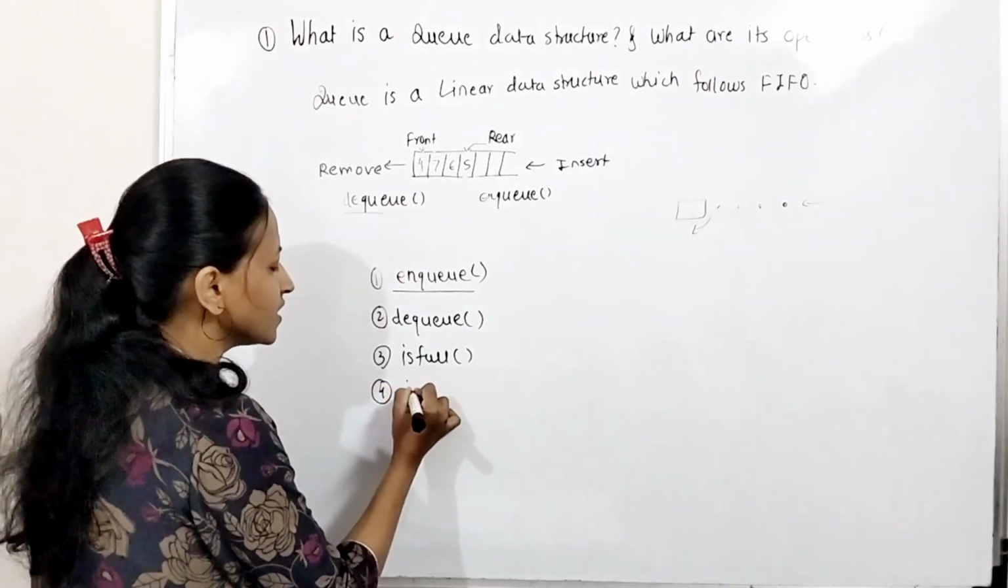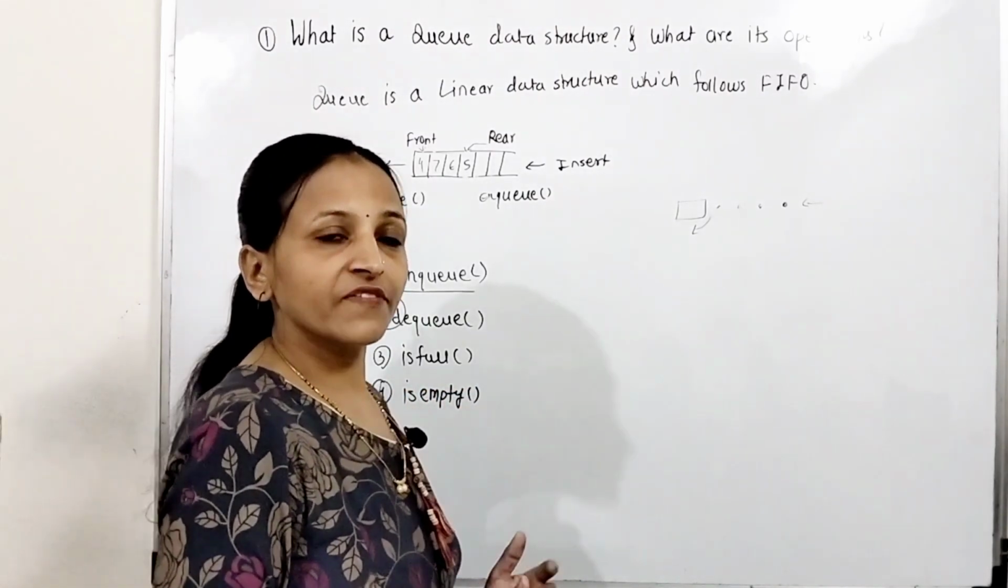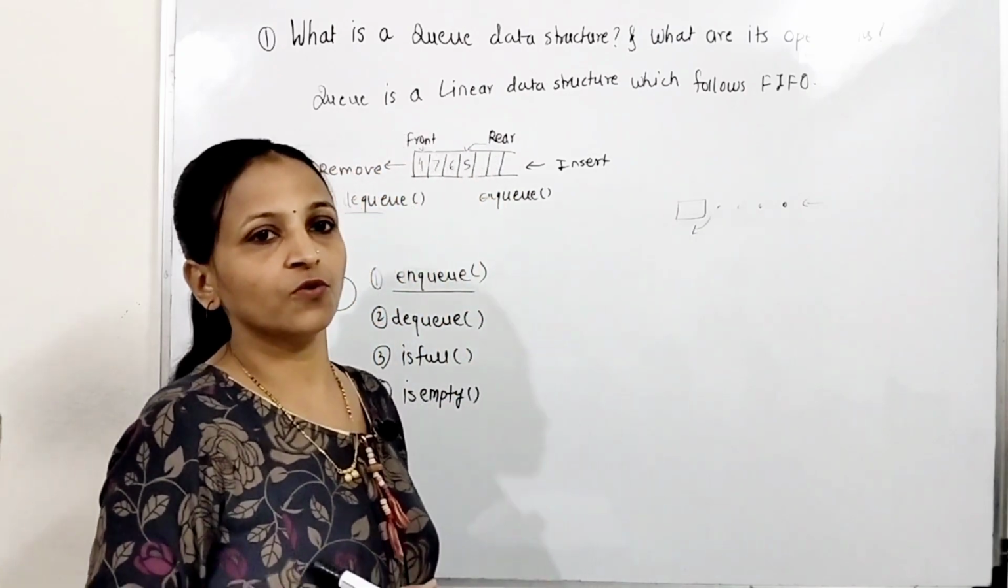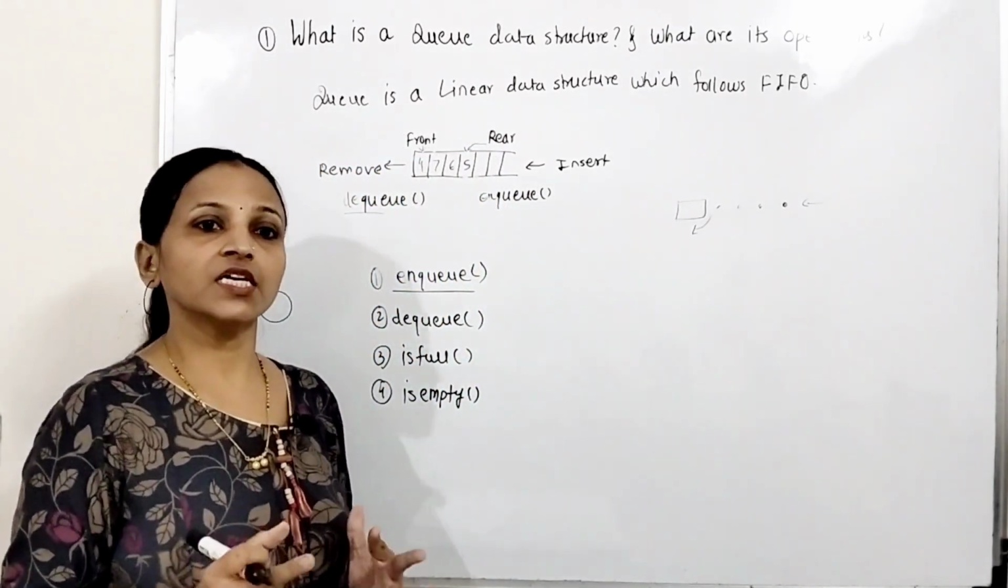The next one is is empty. Is empty means if there is no element in that queue, then we can say that the queue is underflow, or that the queue is empty. That operation is nothing but is empty.